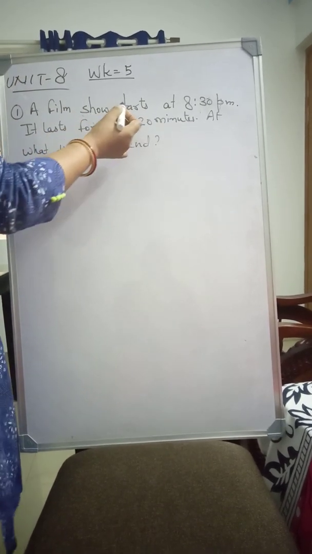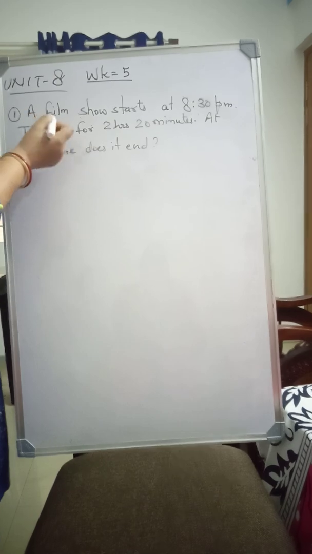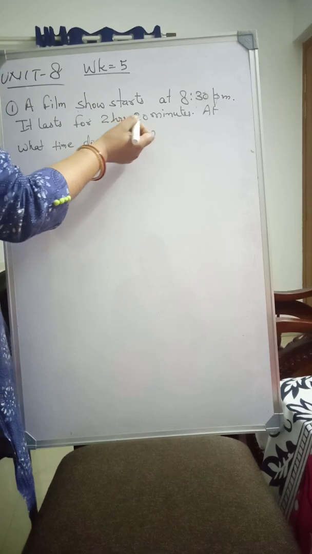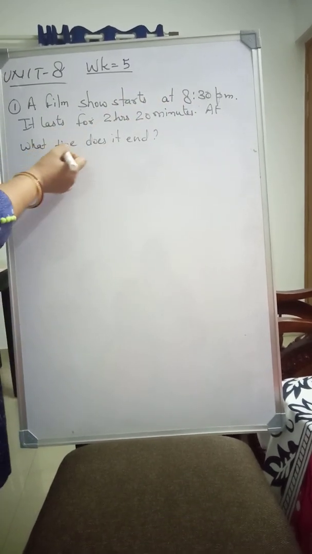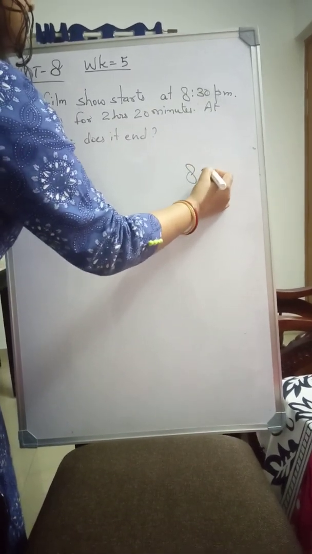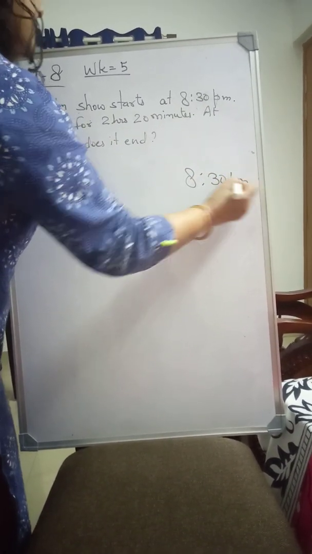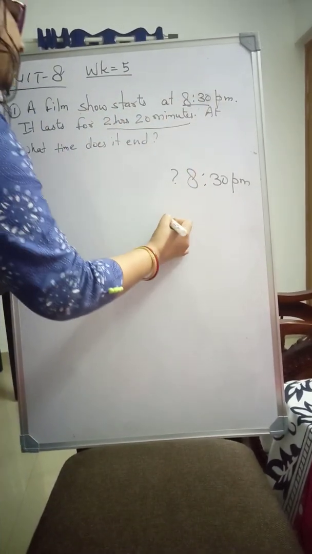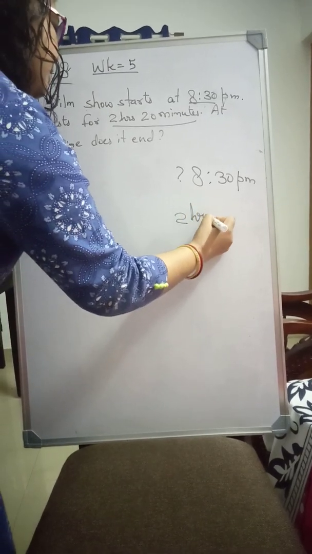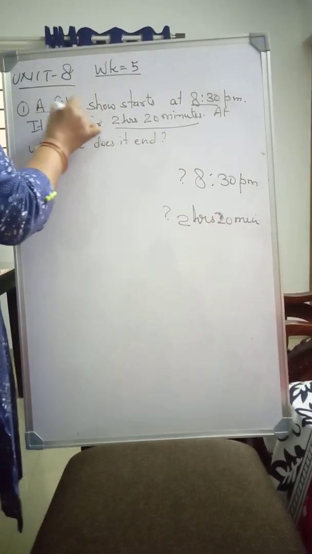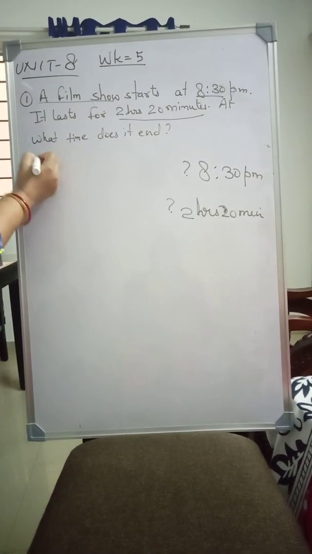A film show starts at 8:30 p.m. It lasts for 2 hours 20 minutes. So at what time does it end? So 8:30 p.m., what is it? First question. Second is 2 hours 20 minutes. So this 8:30 p.m. is when the film show starts.